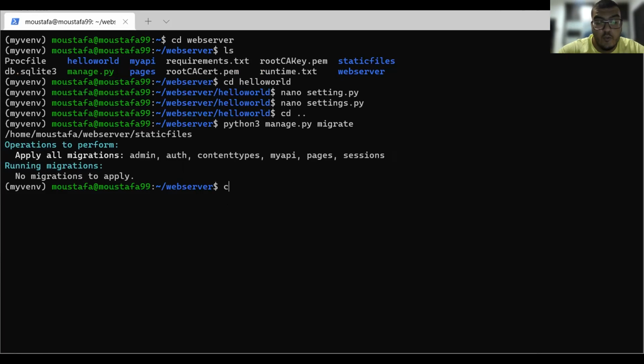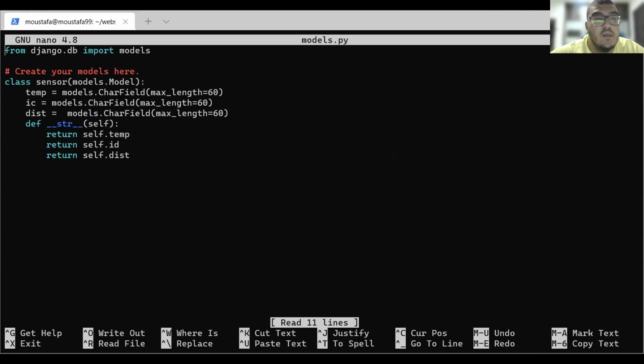So now we need to create a model. We will go to the my API application, and we need to create a model. So we will go to nano models.py. We need to create the model for our database. So we will name our database sensor, and first we need to add from the Django database. We need to import our models. So we have here three inputs that we have. It is the temperature, our IC, which is the one that we get from our RFID sensor, and the distance which we get from our distance sensor.